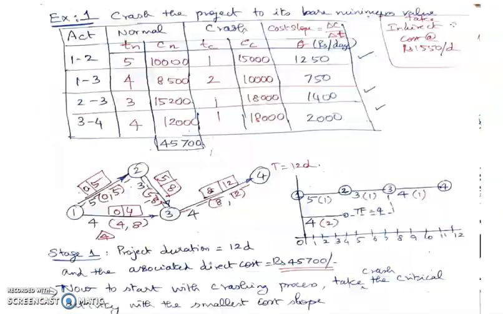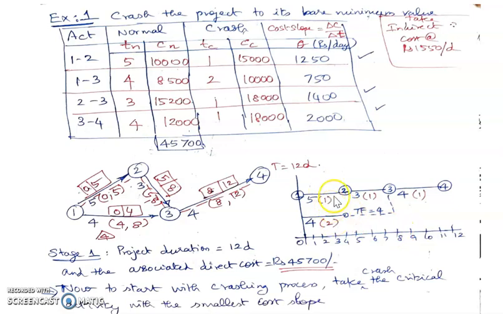So activity 1, 2 is going to be crashed first. Three critical activities are there, of which activity 1, 2 has got the smallest cost slope. So I'm going to crash 1, 2. Now, how many days of crashing are available in activity 1, 2? 4 days of crashing are available. Okay. So what will happen if I crash this activity by 4 days throughout? There is going to be a reduction of 12 minus 4, which becomes 8.